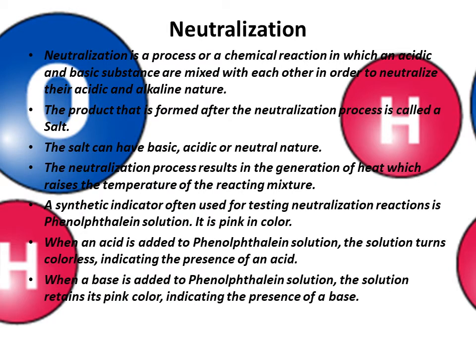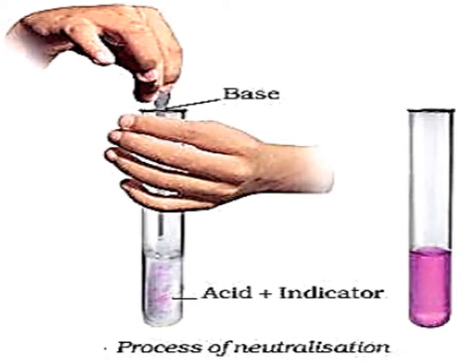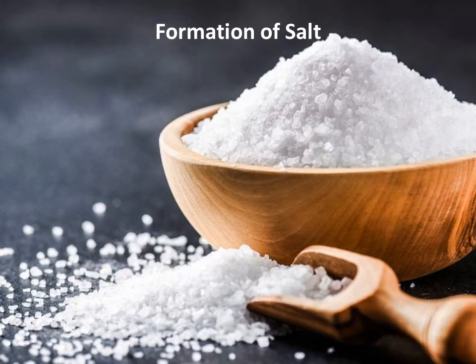And when a base is added to phenolphthalein solution, there is no change. The solution is pink only, indicating the presence of a base. Here you can see when acid was mixed, it became colorless, and when a base was mixed, it was pink only.